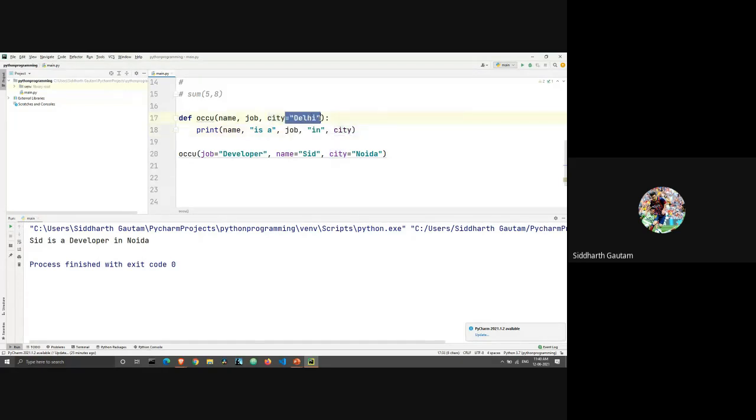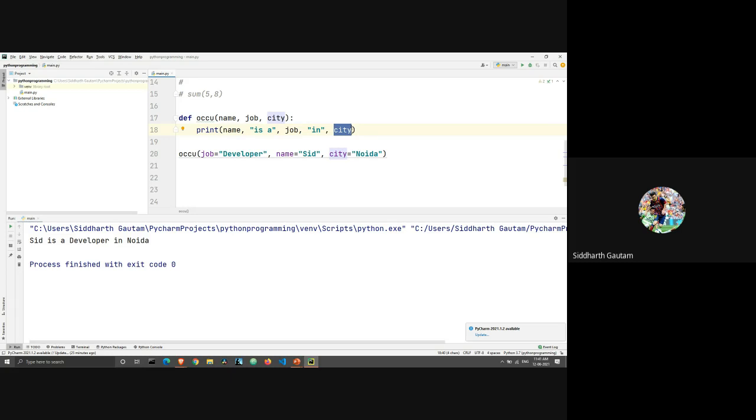Let me just remove this for a second. Okay. So city is my argument. I want the person who is calling the function to enter their city. That's what I want, but I also want to give them the freedom to not enter the city. If the user doesn't want to enter the city, that's fine by me. I don't mind that.